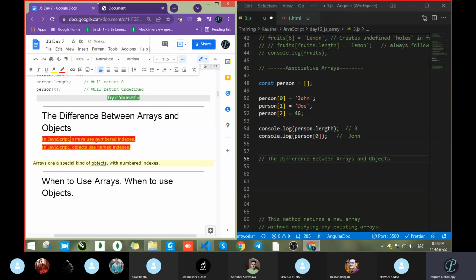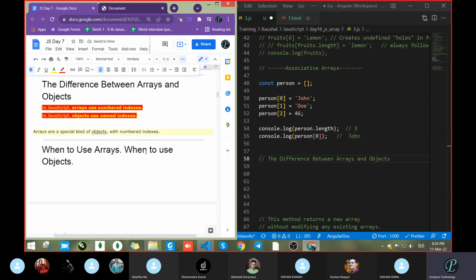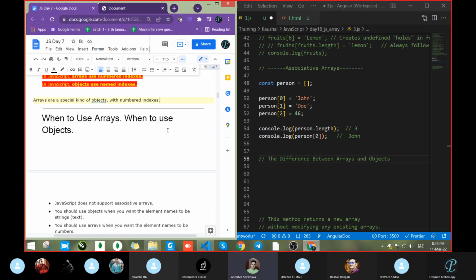Array is the numbered index, and object is the named index. Anyone having issue in this one? Arrays are a special kind of object with a numbered index. What is array? It is also an object, but what is the indexing of that? That is number. Anyone having issue? No, sir.